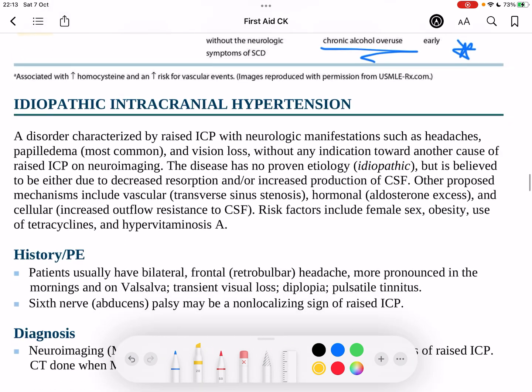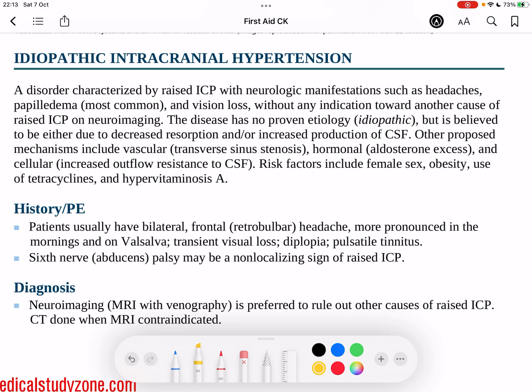Okay, now we're going to be moving on to idiopathic intracranial hypertension. This is a disorder that is characterized by raised intracranial pressure, and we have a specific set of neurological manifestations such as headaches, papilledema, which is actually the most common, visual loss, and any indication that tells us that there is a raised intracranial pressure.